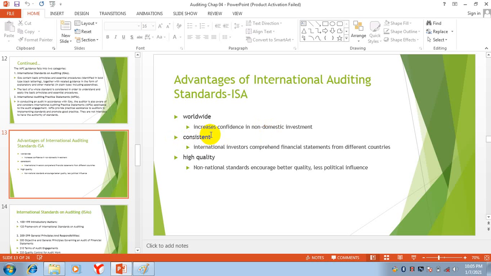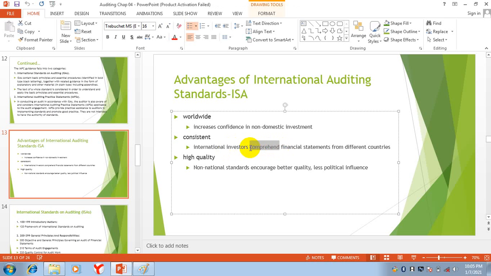Consistency. If the same rules apply all over the world, international investors can comprehend, meaning understand, financial statements from different countries. In different countries there are different companies with different financial statements, but you can get the same meaning from these financial statements. They can easily understand them.